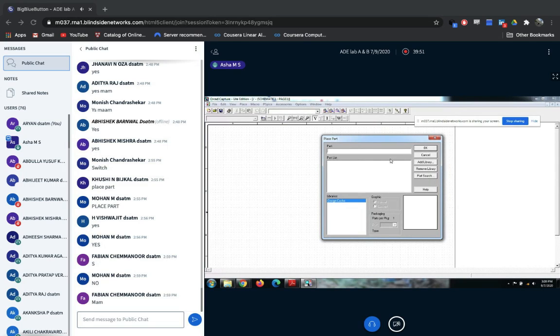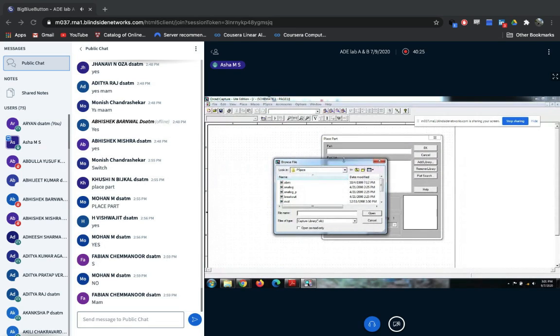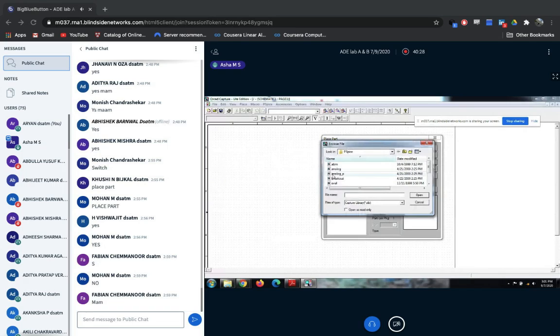So what you need to do is add the libraries here. Inside the libraries, you will have the components. First you need to add the libraries because they are not added. Click on add library. Please note down the steps for how to add the library. Once you click on add library, you will get this pop-up window.